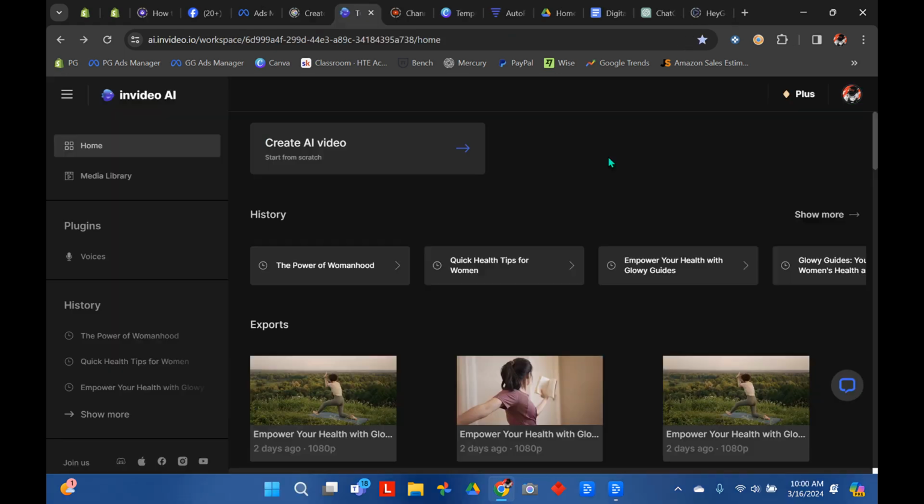So next thing you're going to want to do is start creating your audience on your new accounts. A good tool you can use is ai.invideo.io. They've also got another platform that is called invideo.studio. This one is invideo.ai. The other one's a really good one too. You can check that one out.